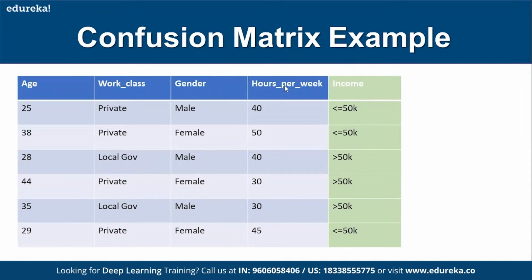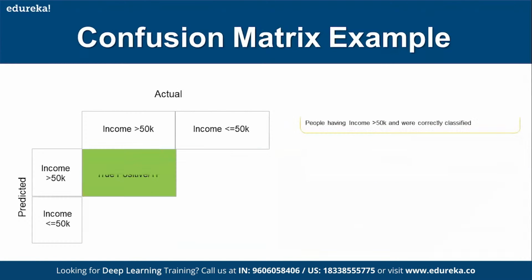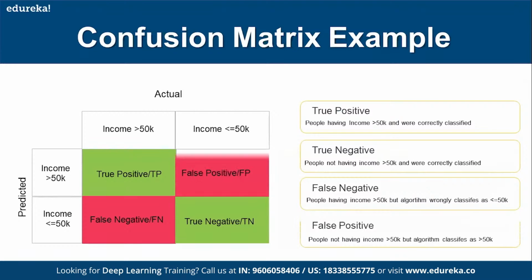From this data set, when you want to assess whether the algorithm you apply to predict is doing things correctly, how do you know? That's where we use this confusion matrix. Let me show you. This is still showing the same thing. Here you see you are taking only two classes, two buckets: whether income is greater than 50K or less than or equal to 50K. But if you say I want to check income greater than 50K, income less than 50K, and income equal to 50K, then this 2 by 2 will not work. In that case, you have to use a 3 by 3 confusion matrix.